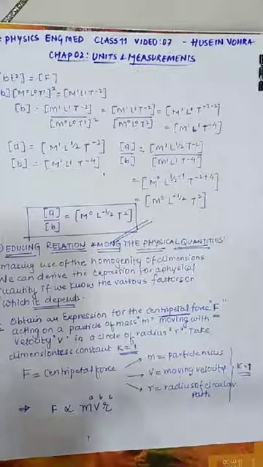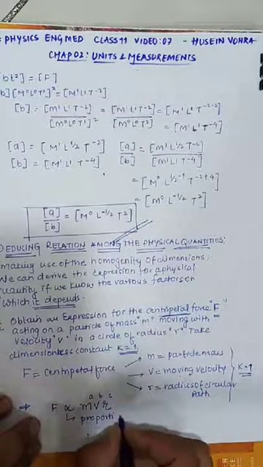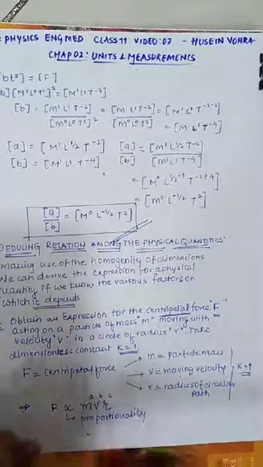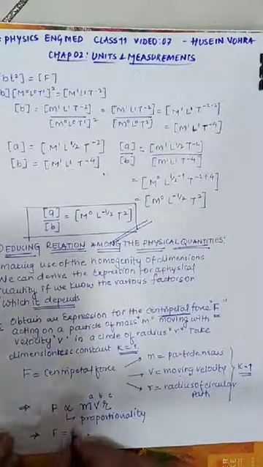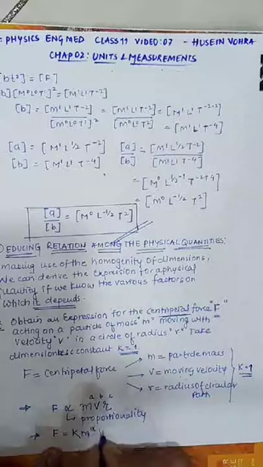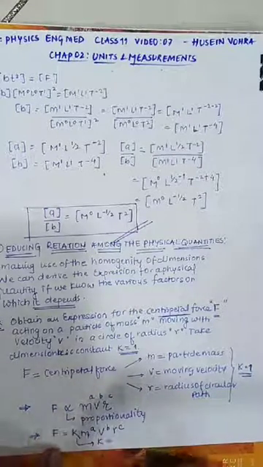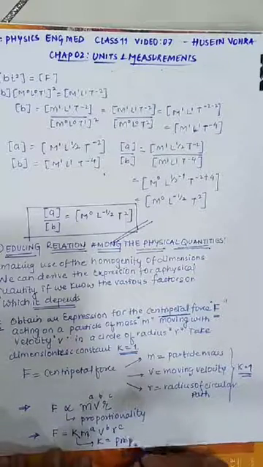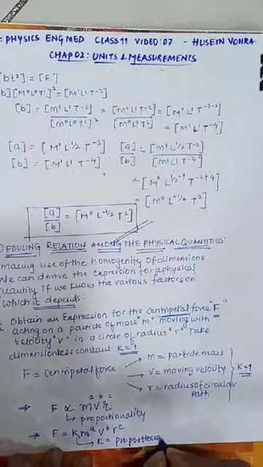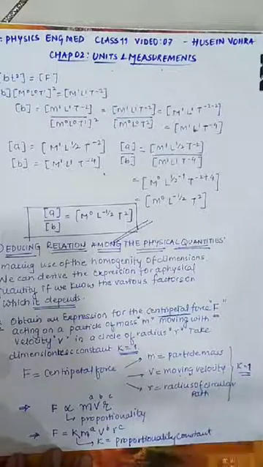Now simply you have to compare and get the answer. If I remove this proportionality, what do I have to keep? Proportionality constant. So F is equal to k m^a v^b r^c, where k is your proportionality constant. Is this clear?